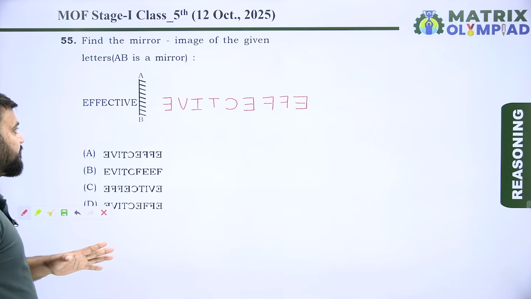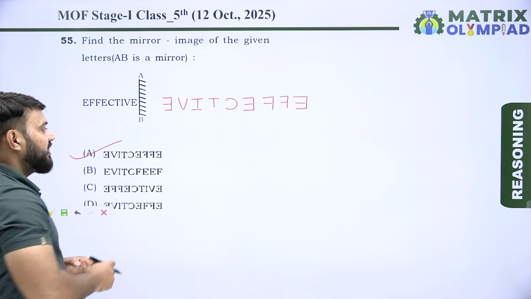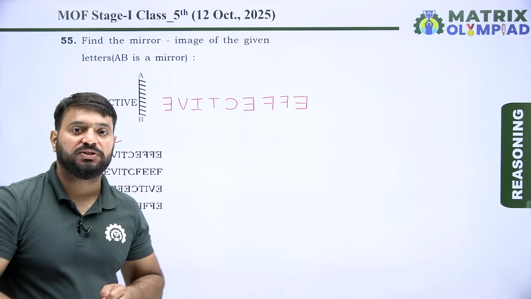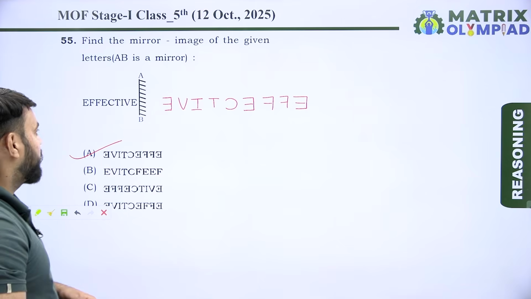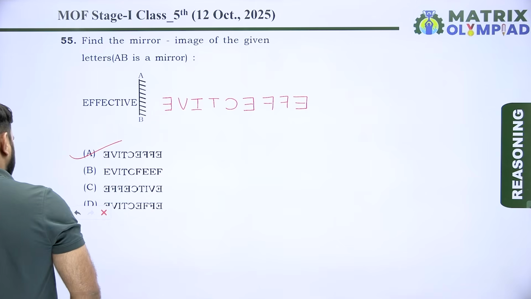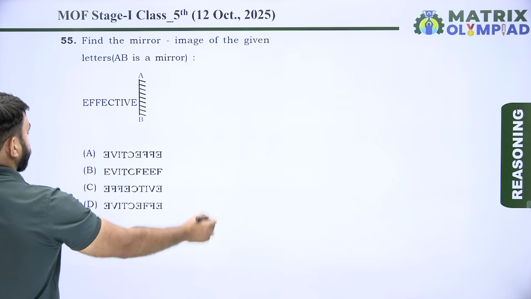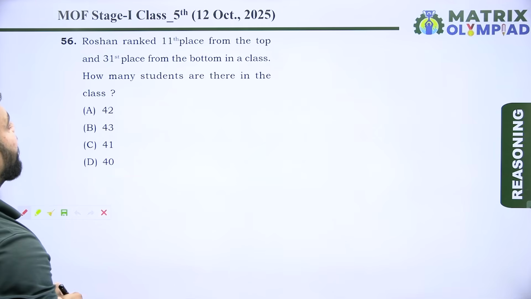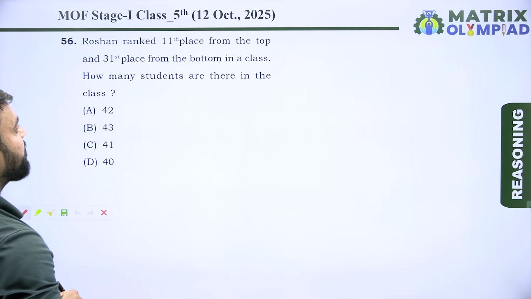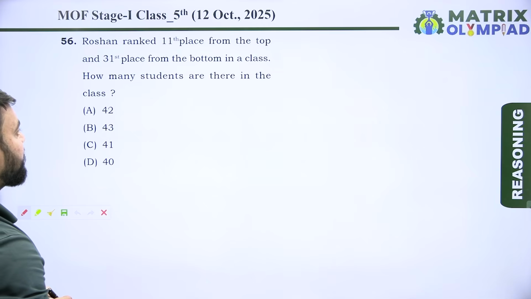So here option A is the correct answer of this question, because option A shows the correct mirror image of given letters. Let's move on to the next question. So now next question is question number 56. Roshan ranked 11th place from the top and 31st place from the bottom in a class. How many students are there in the class?